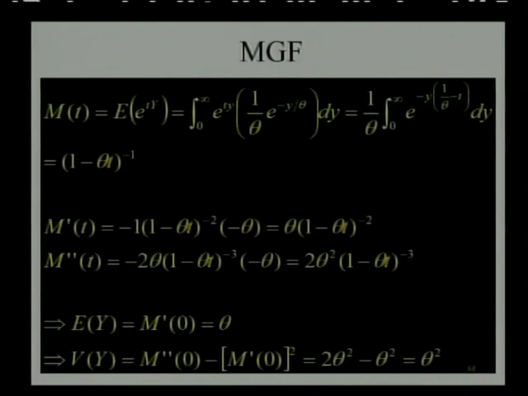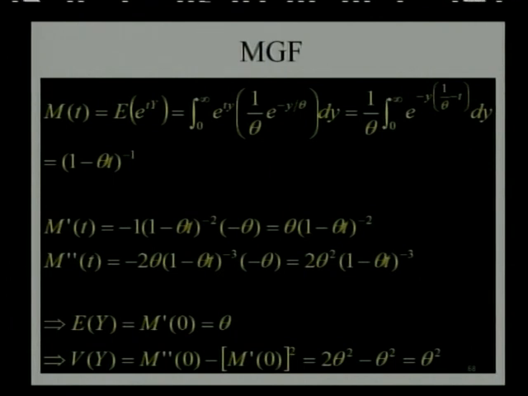Its MGF is (1 minus theta t) raised to negative 1, and by differentiating the moment generating function with respect to t and taking t equal to 0, one can derive the raw moments of different orders. The first derivative of the moment generating function at t equal to 0 gives the first moment, which is nothing but the raw moment of first order, the mean of the exponential distribution.